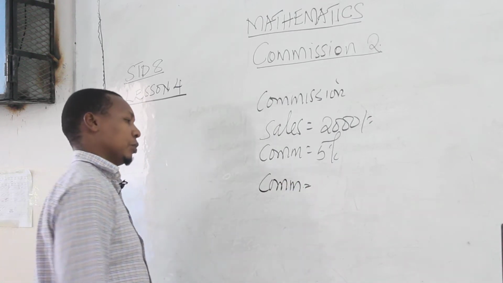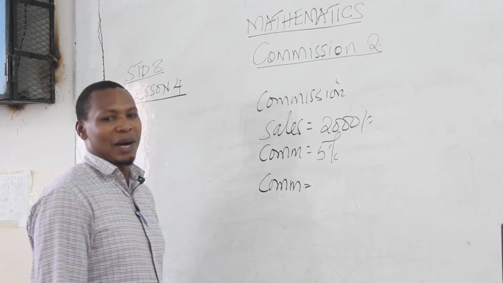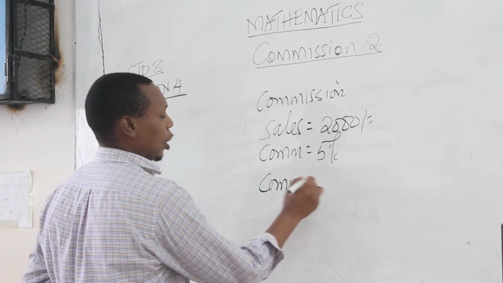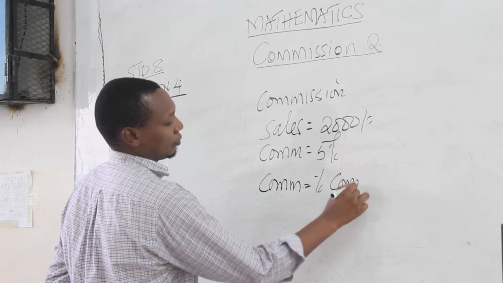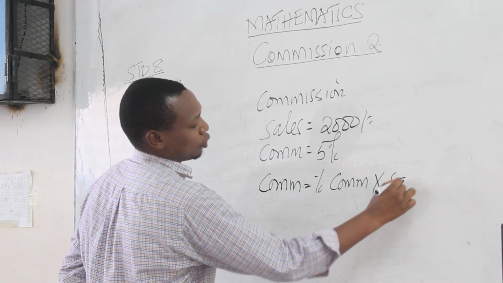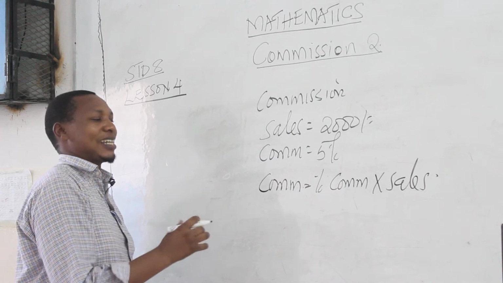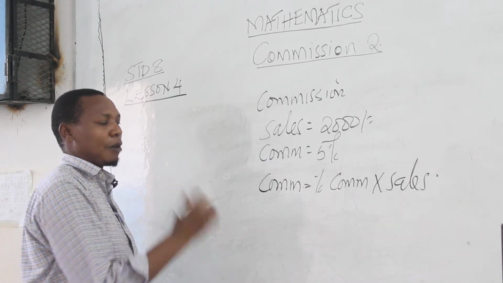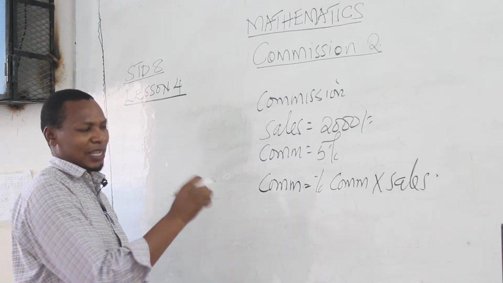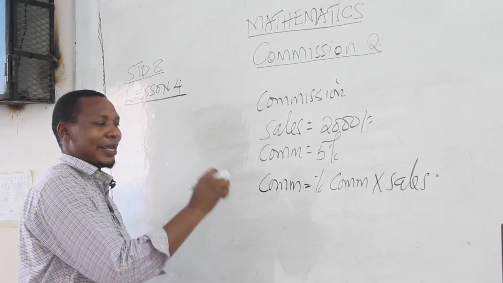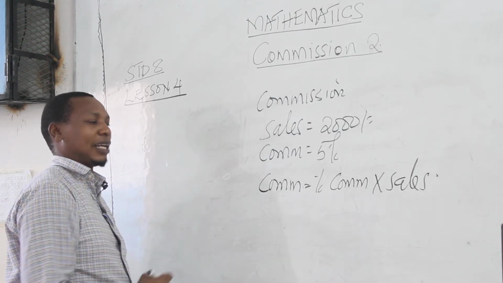I told you, to find the commission, take the percentage commission given, multiplied by the total sales. That is the commission on all the total sales. This one you must understand very clearly. This is a class 7 question where we did and then we tackled some of the class 8 questions.